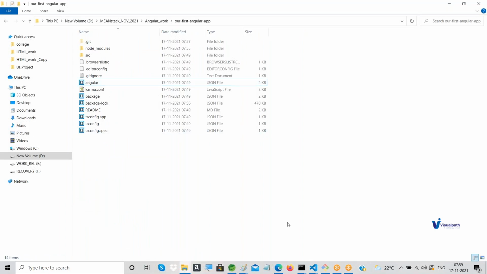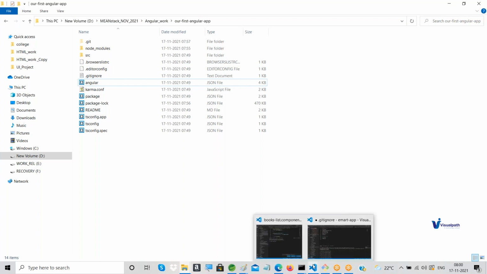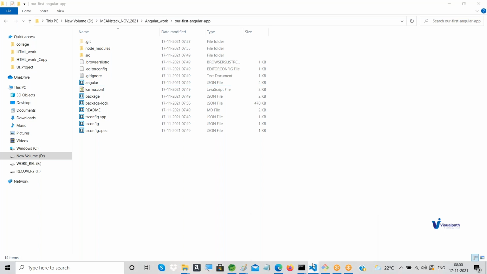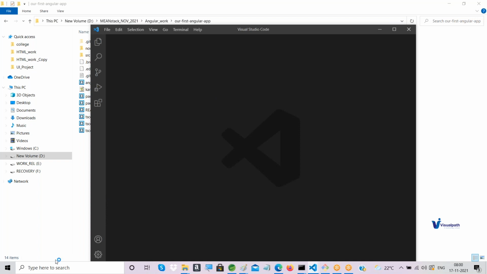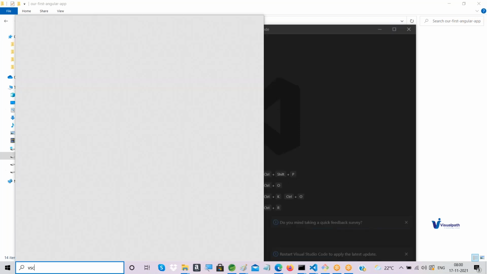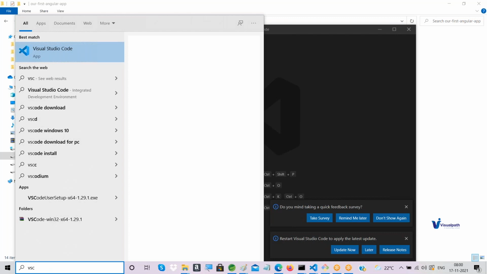Okay, fine. Now the application is ready, and now I want to open this application and do some edits and all the things. I don't want to do that here. I want to do it in my Visual Studio Code. For that to happen, here I can open it in one way. A new window is created because some other applications are already open. That's the reason I'm going with the new window. Or else in the search bar, you can type Visual Studio Code and click OK. Then it will open a new window.